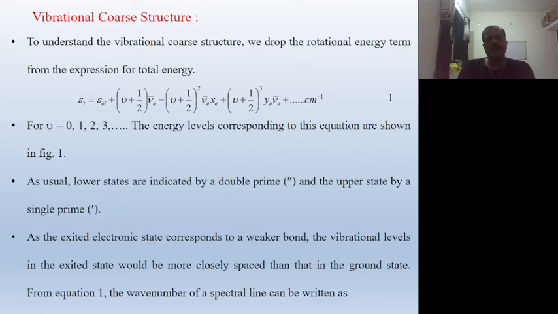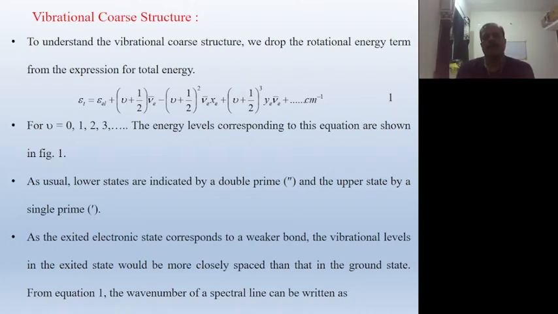Vibrational coarse structure means rough structure. To understand the vibrational coarse structure, we drop the rotational energy term because we have to study only vibration.